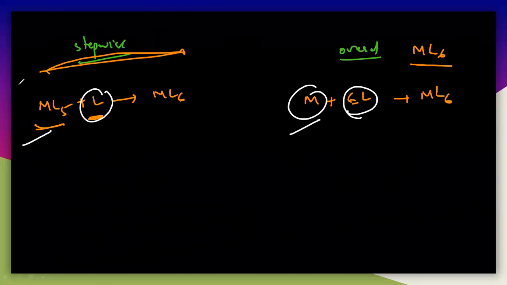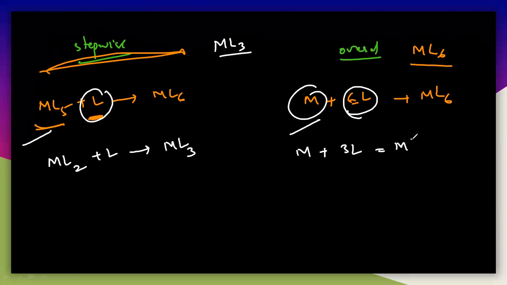So if you write beta 3, if you want to prepare ML3 according to the stepwise stability constant, you have to take ML2, then it reacts with L and you will get ML3. But here, if you want to prepare ML3, simply you can take M plus 3 ligands and you will get ML3.